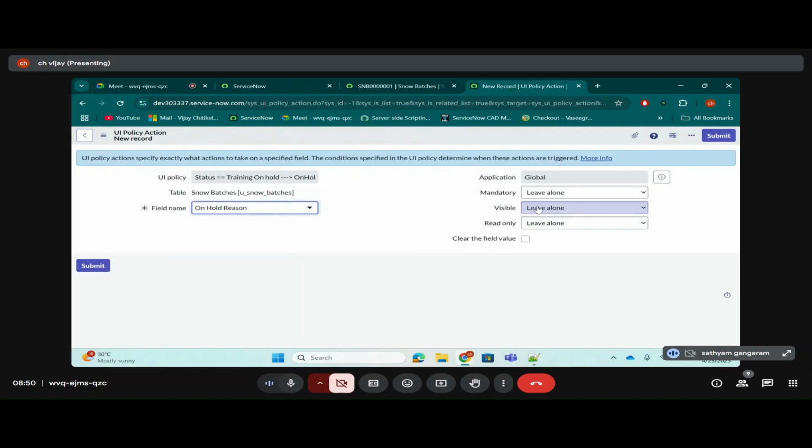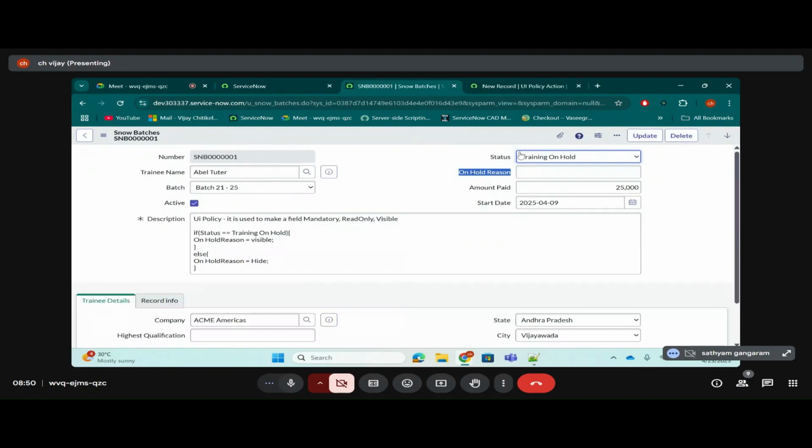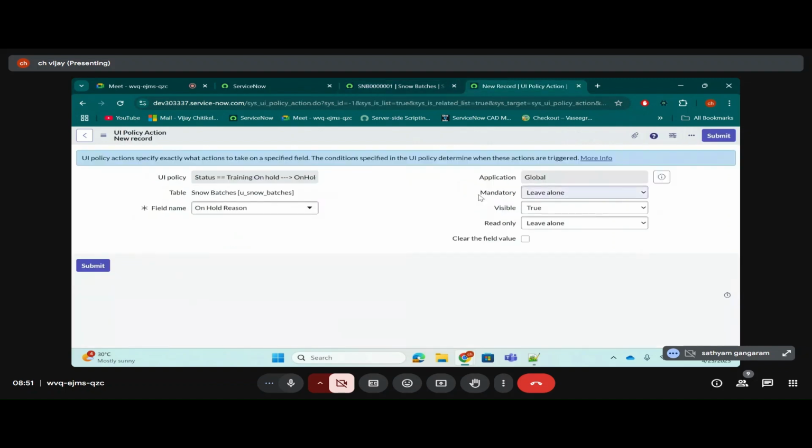Visible true. Make it visible. I should show the field, right? Not hide the field. Yes, visible true. Let's submit it.